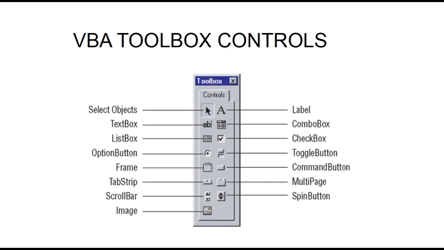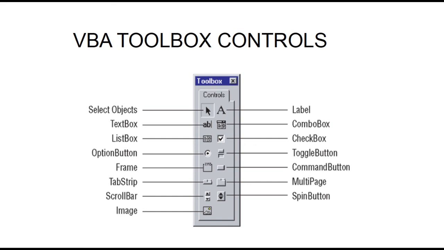Next is tab strip. It is used to display the multiple pages as tabs in the same window in a VB form. Next is multi-page. It is used to present multiple screens of related information as a single set. Next, scroll bar. It is used to add scroll bar at the VB form.